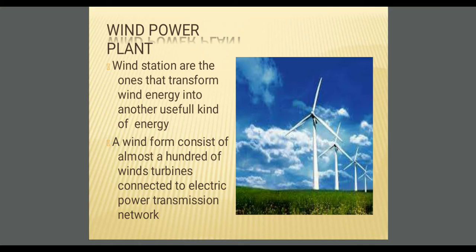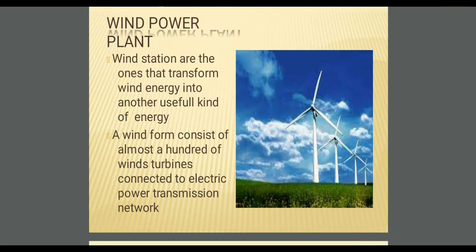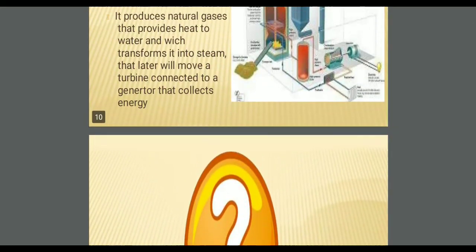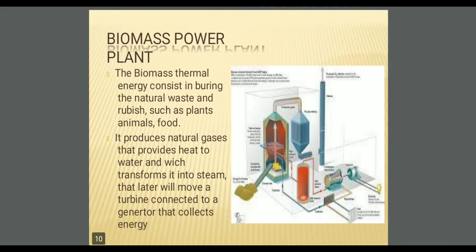When the blades which are connected to the particular pole rotate with the help of the wind, rotational energy is produced. That rotational energy is fed to the machine which is connected near or below that pole in a wind power plant. That will convert the rotational energy into electrical energy and feed it onward. And the next one is the biomass power plant.